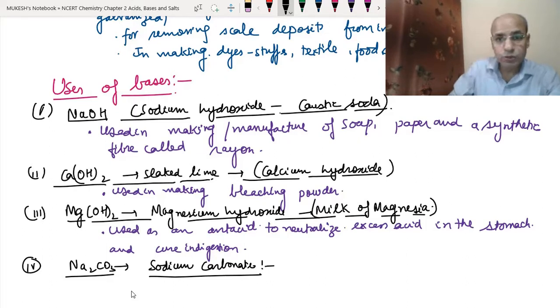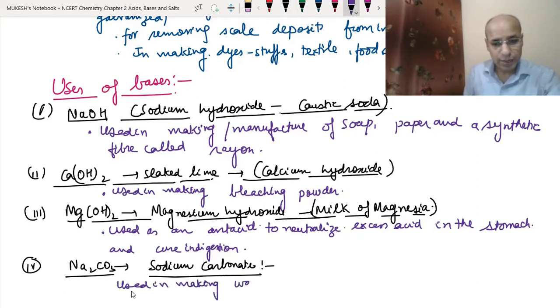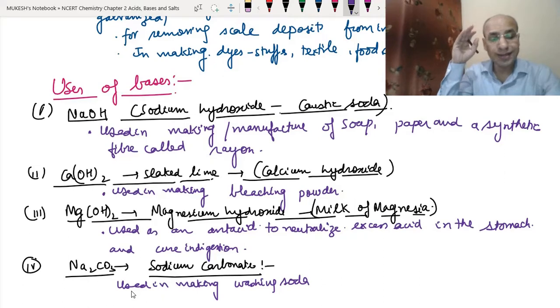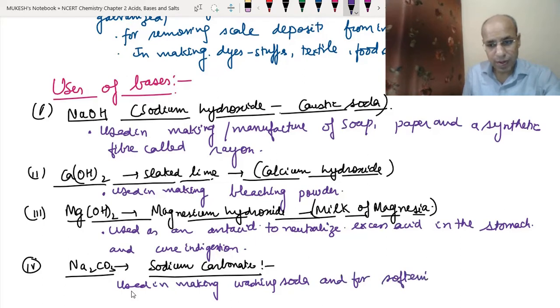Okay, so we use this to make washing soda, used in making washing soda. We will use the washing soda later in this chapter. Washing soda is not only Na2CO3, it also has water of crystallization, so it is different from the anhydrous sodium carbonate. So it is used in making washing soda and for softening hard water.